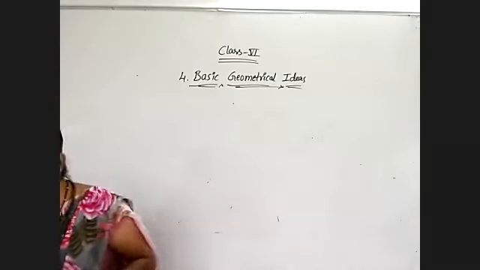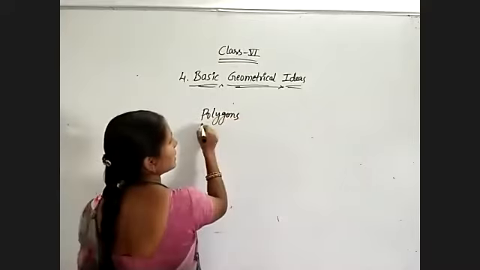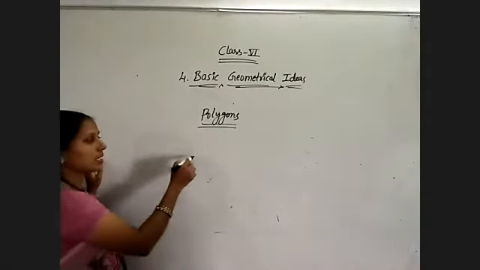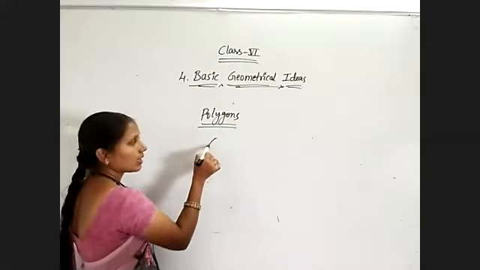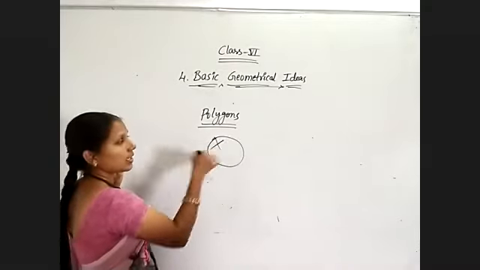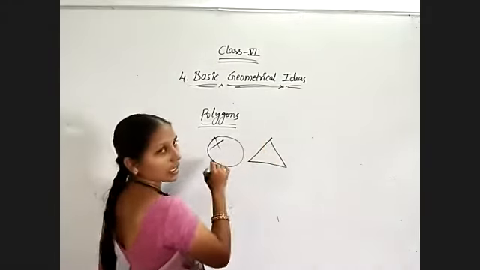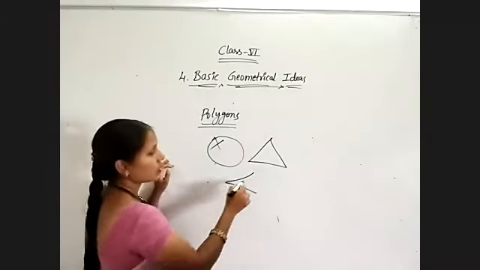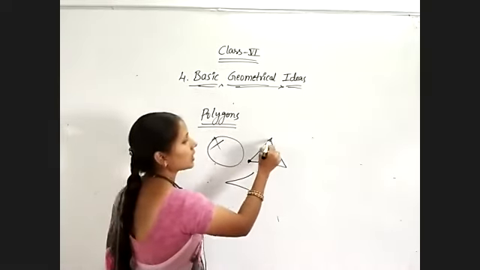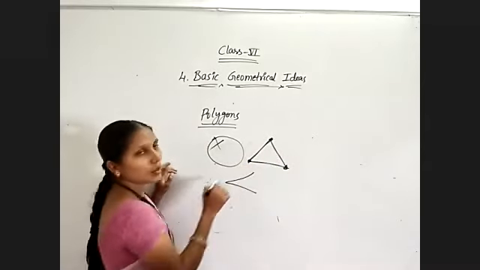Now coming to the polygons. In last class we have discussed about polygons. What is meant by a polygon? Compulsory it is a closed figure. Is this a polygon? No, because it is not made up of straight lines. If I am using only 2 rays, it is an open figure. An open figure can't form a polygon. A closed figure which is made up of straight lines is known as a polygon.